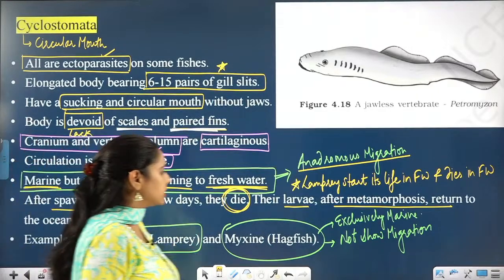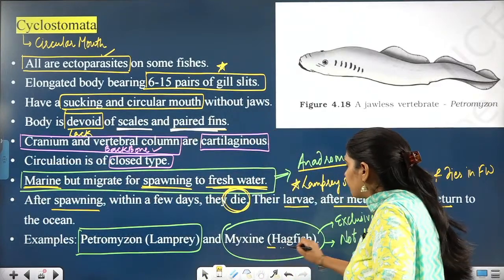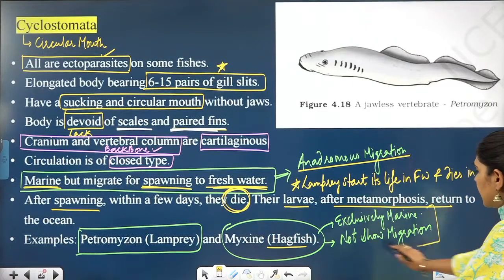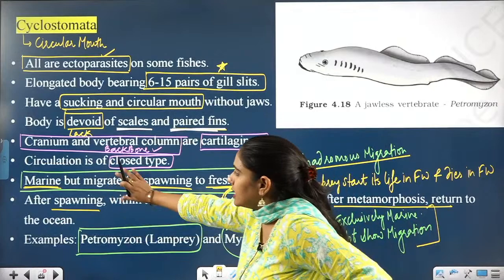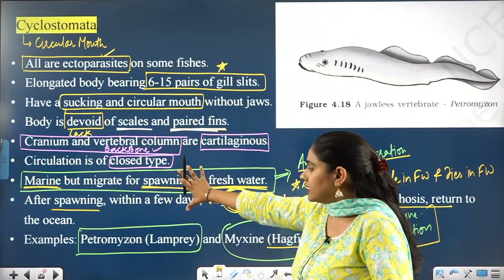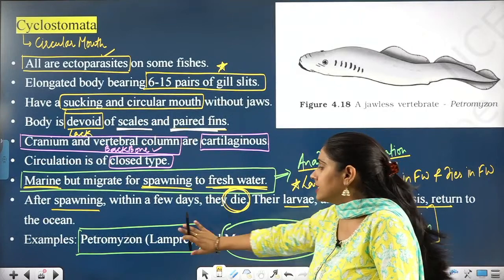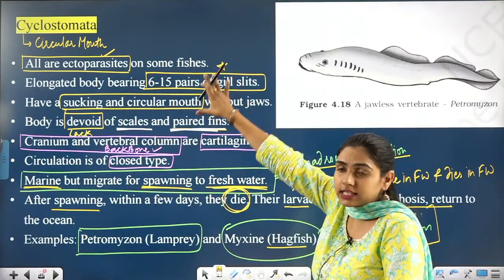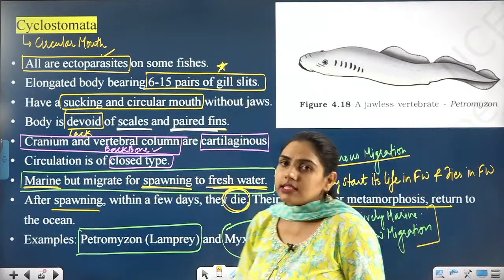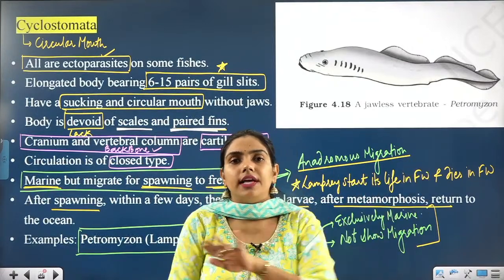There are two examples. Petromyzon is lamprey; myxine and neomyxine are hagfishes. So hagfishes are not showing any kind of migration, they are exclusively marine. But these two lines are for the lamprey. This is not written in NCERT, but it is actually about the lamprey. It is not about the hagfishes. But since lamprey comes into the class Cyclostomata, that is why they are writing this important information under the class Cyclostomata. So we are now done with Agnatha. We are done with Agnatha.